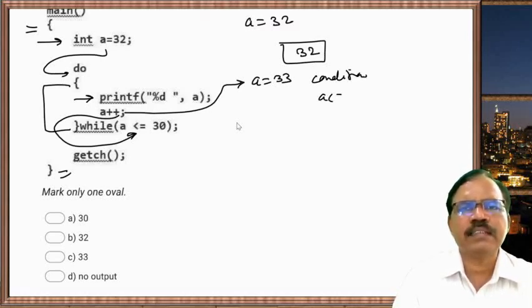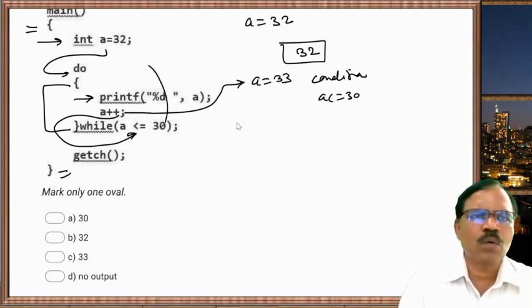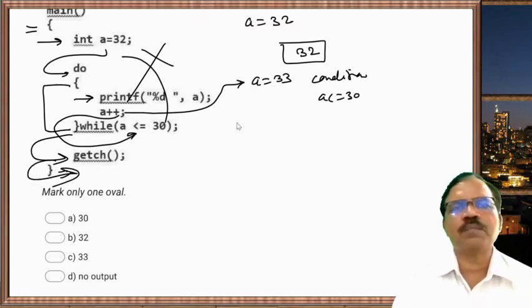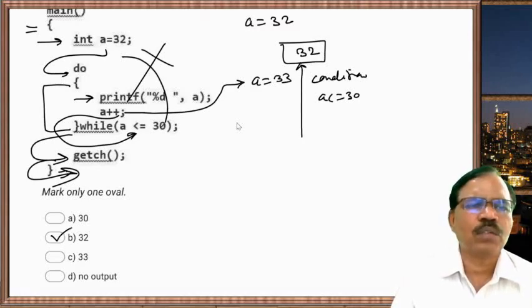Condition a less than or equal to 30 is false. So it will not go back. It will go in forward direction and come out of the program. So what happens? 32 is printed on the screen. So we will get output 32.